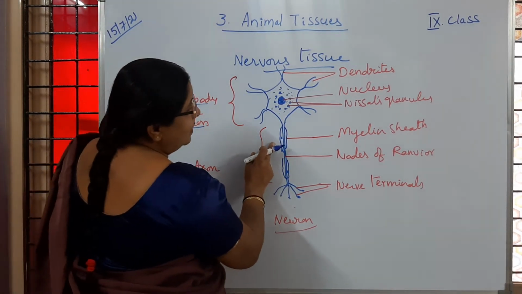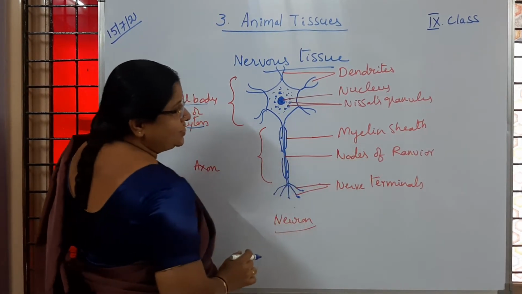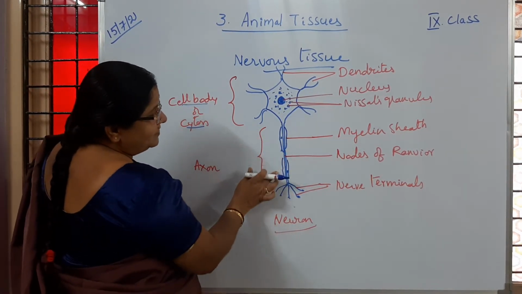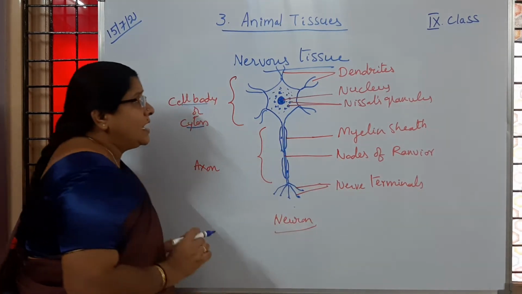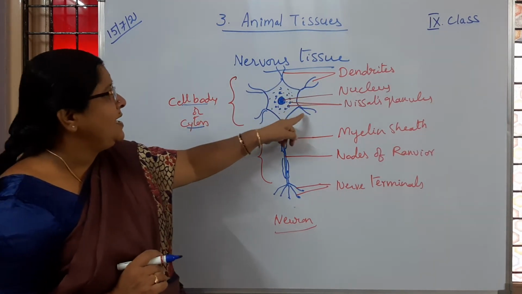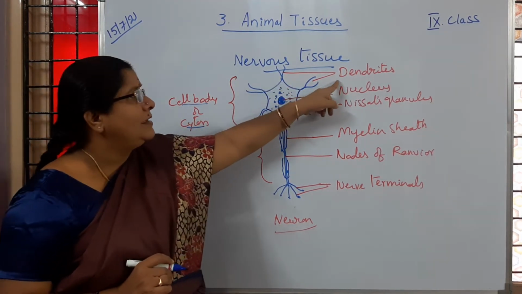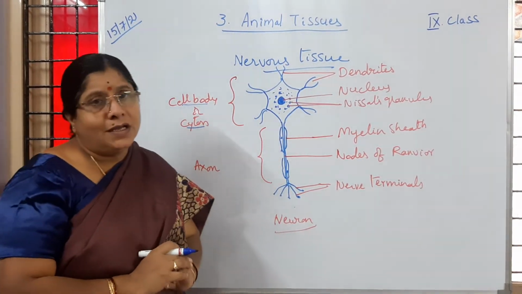On the axon you are observing a covering sheath, which we call the myelin sheath, and the gaps between that myelin sheath we call the nodes of Ranvier, and these are called nerve terminals. Now on the cyton you are observing many branch-like structures, which we call dendrites. Okay, now you have learned the structure of a neuron.